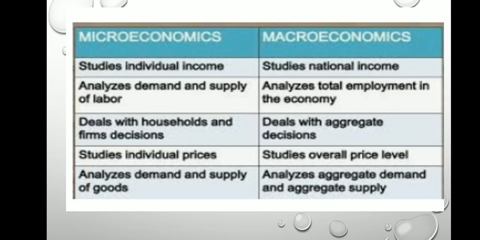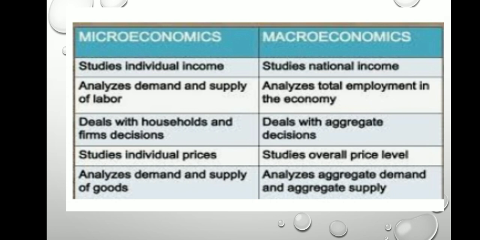Now, what is the difference between microeconomics and macroeconomics? Micro studies individual income, whereas macro studies national income. Microeconomics analyzes demand and supply of labor, whereas macro analyzes the total employment in an economy. Micro deals with households and firms, whereas macro deals with aggregate decisions.